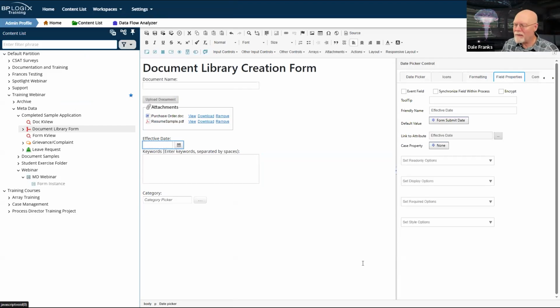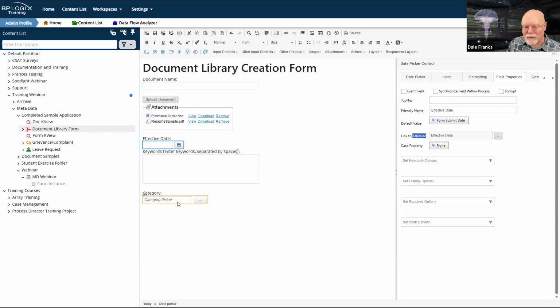So by default, having the effective date and keywords fields on this form, which are linked to the appropriate attributes, by setting those attributes, it will automatically apply the appropriate categories to the form. So my second method of applying those categories is simply right here by linking to attribute. That's why link to attribute exists. It automatically creates those categories. And so far, I'm a real happy camper. But I'm about to get a little more unhappy, unfortunately.